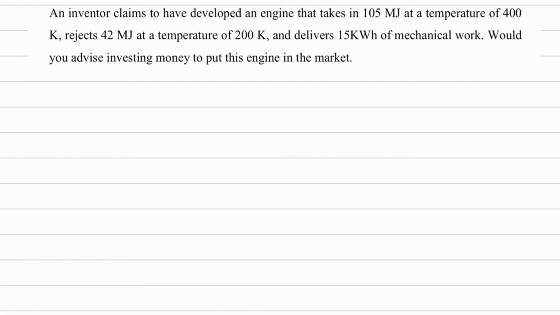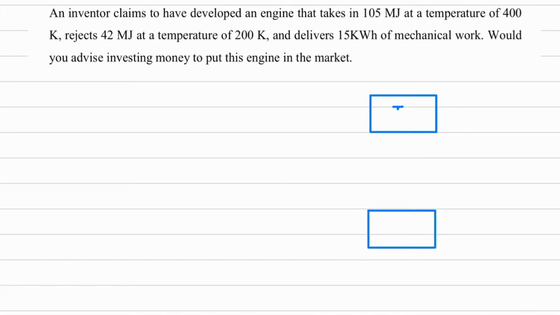Now here what is given in the question? Engine. So I'll draw a diagram of the engine over here. This is the high temperature source. This is the low temperature sink.